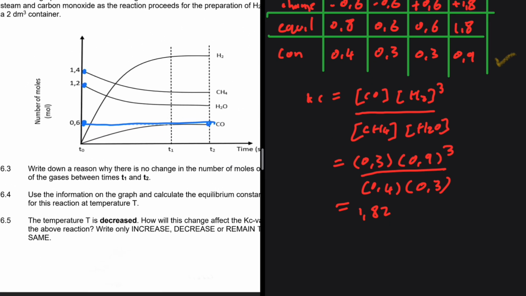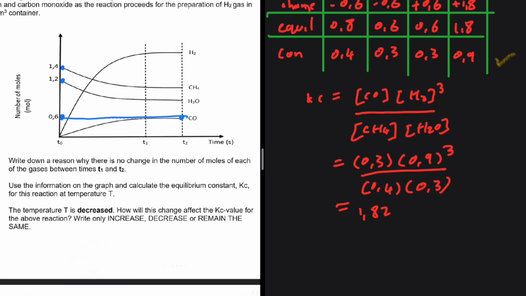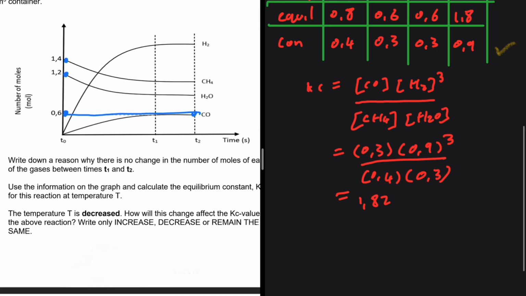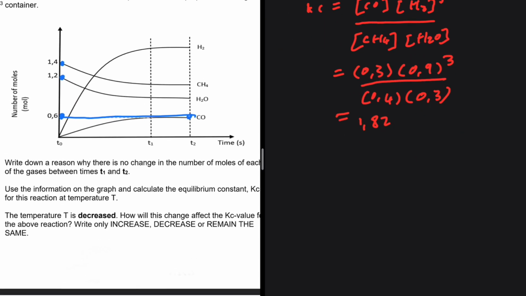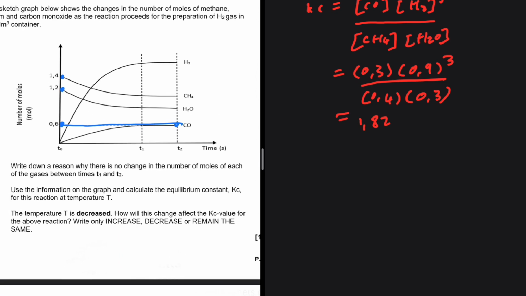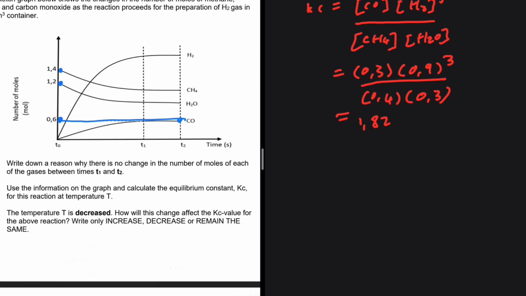That is 6.4. So here's a question for you. 6.5. The temperature T is decreased. How will this change affect the Kc value for the above reaction? Write only increase, decrease, or remain the same. The temperature T is decreased. How will this change affect the Kc value?